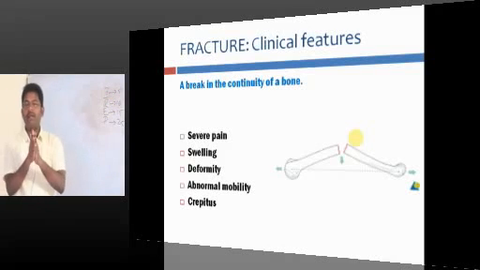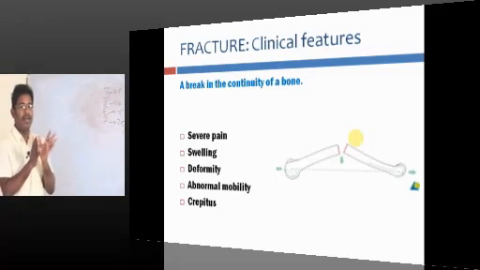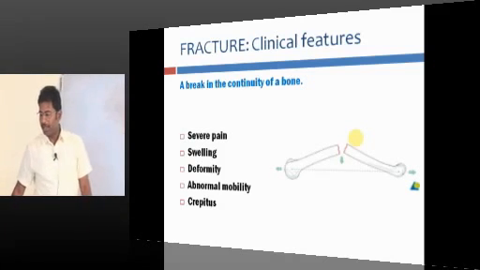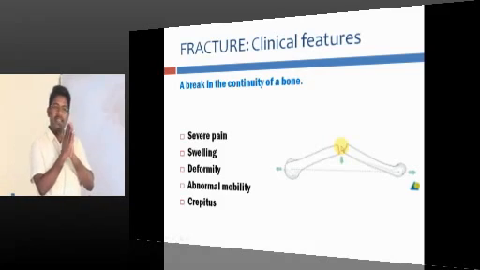Whenever there is an abnormal mobility, that is a sure sign of fracture. Until and unless there is a break, you will never get an abnormal mobility. So when you see an abnormal mobility, that means there is a break in this area. If you have a movement, it means there is a break.